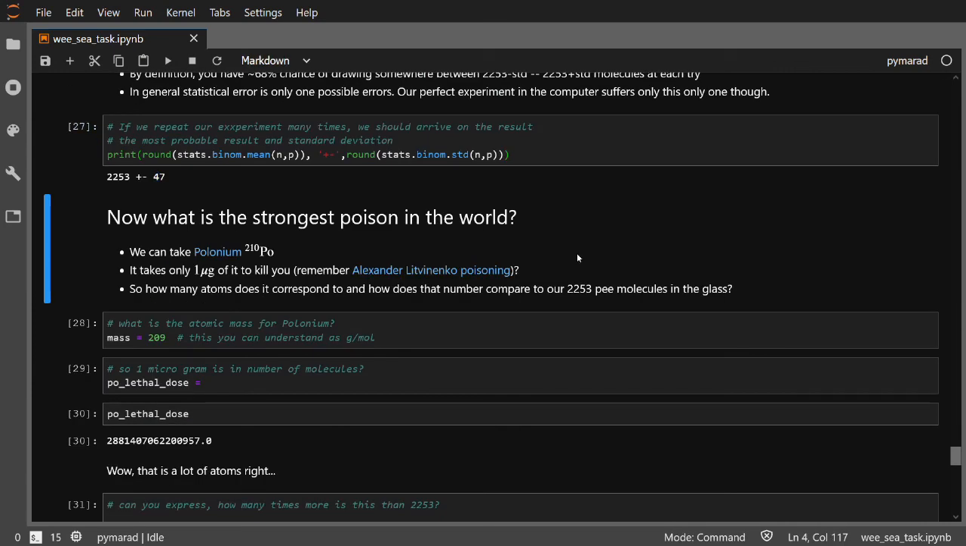In the final part of the project, we take one of the strongest poisons in the world, polonium-210, which takes only 1 milligram to kill a human being, as shown, for example, by the poisoning of Alexander Litvinenko by the Russian KGB in 2006. The question is, how many atoms does this 1 milligram correspond to, and how does this number compare to our 2200 P molecules in our glass?